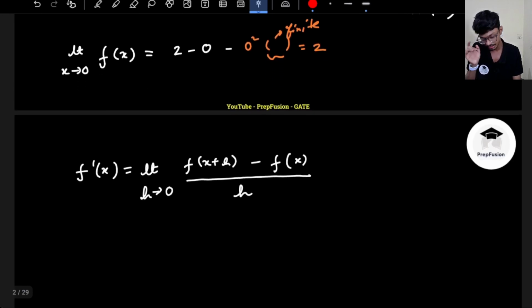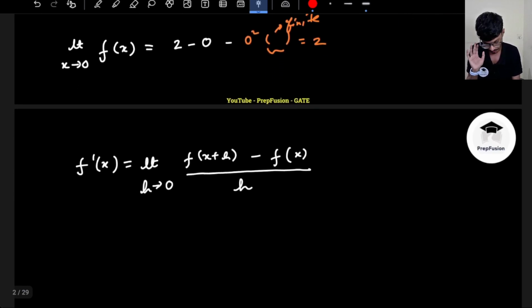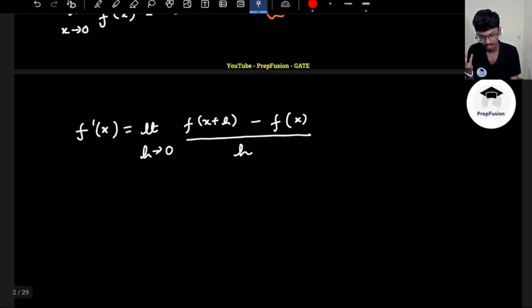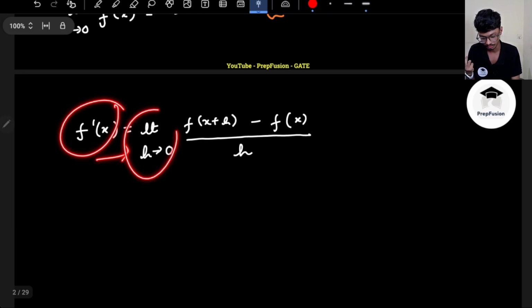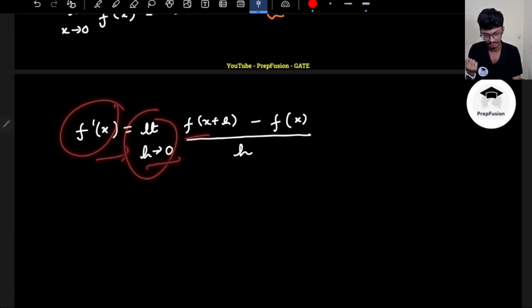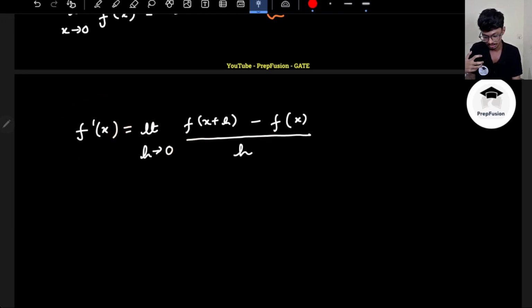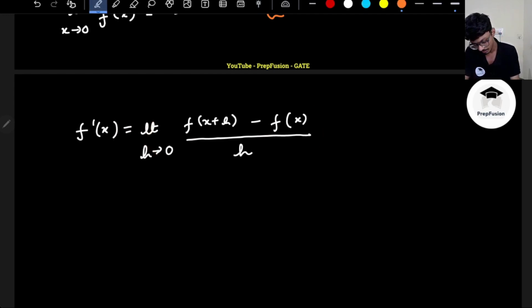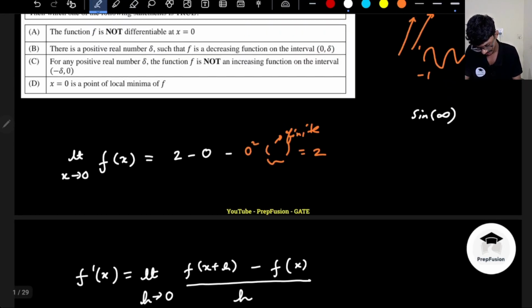For differentiability, we will follow the first principles. What is the actual differentiation formula? This is the differentiation formula: limit as h tends to 0, f of x plus h minus f of x, divided by h. We will check if this limit exists or not. If this limit exists, then of course it is a differentiable function. So this will be the limit as h tends to 0 of f of x plus h.